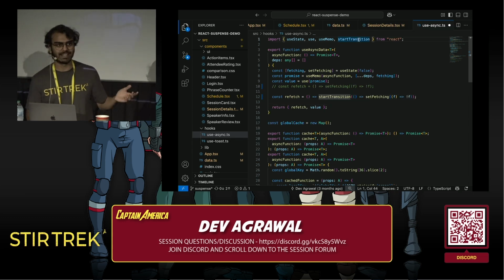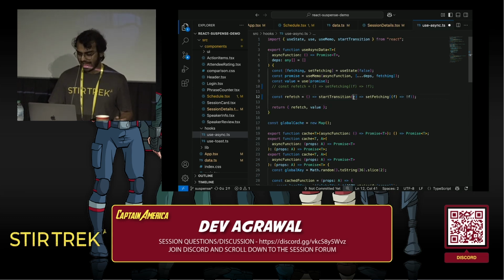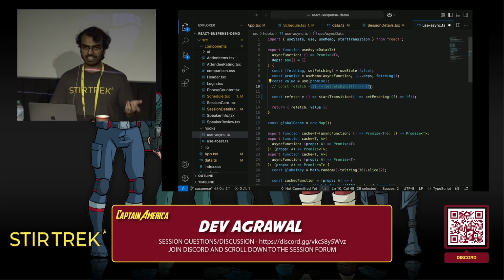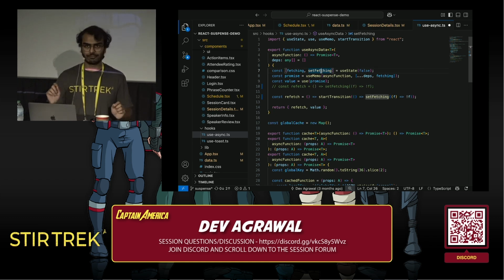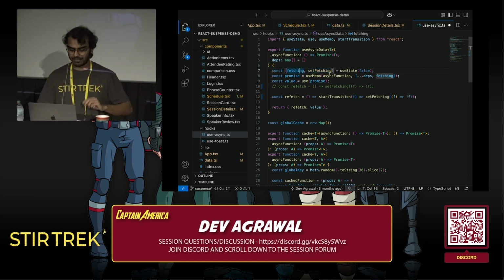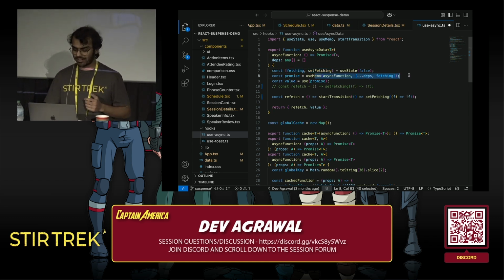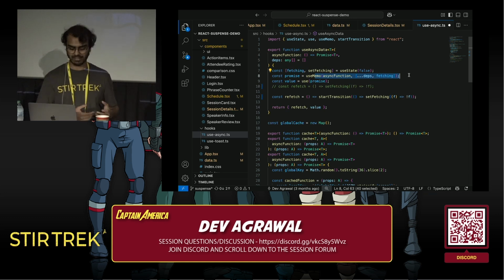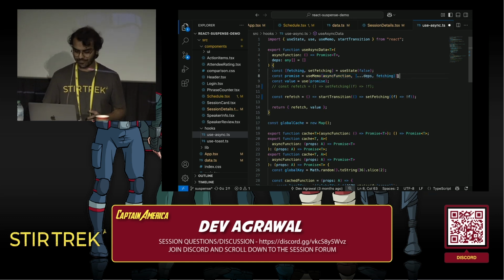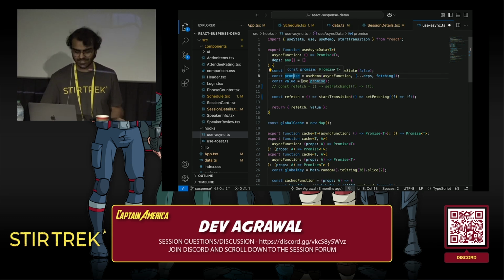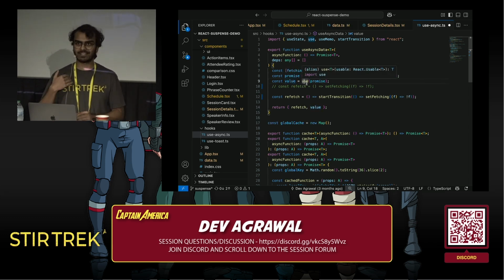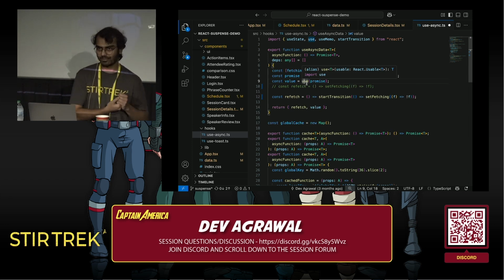This is another thing that we get from React. And inside a transition, we change some piece of state. So here you can see that we are just toggling this fetching Boolean. And every time this is toggled, it's going to run our async function again, because it depends on fetching. And when the async function runs again, we get back a new promise. And when use receives a new promise, it goes to fallback again, or it suspends.